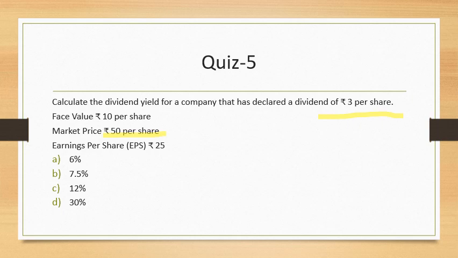So if you want to find out dividend yield, you will have to look at 2 things: the dividend per share and the market price. So the answer here is 6%. What I said just now is that you need to take into consideration 3 divided by the market price, which is 50, which has been given here, right? So you will use 50. Once you have this 50 in place, then you have to multiply this further by 100, right? So that's what should give you dividend yield.